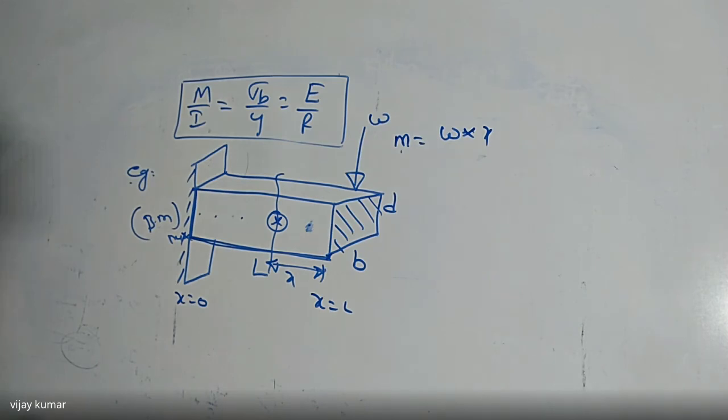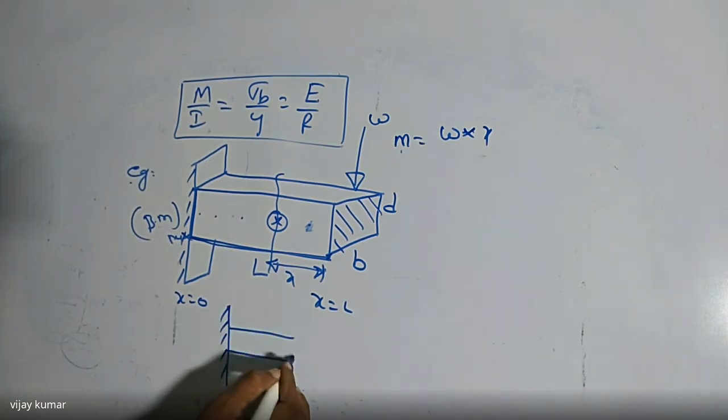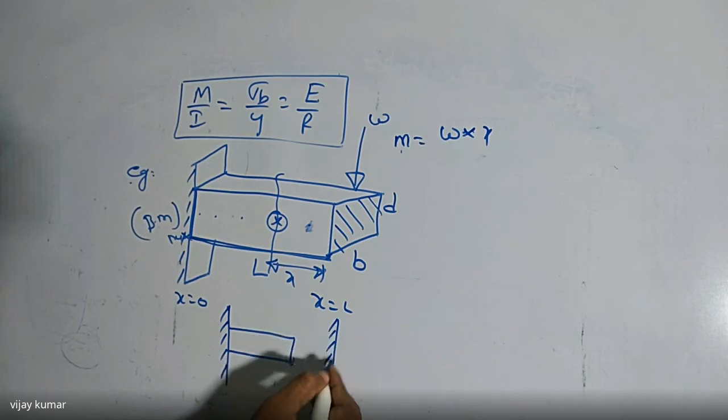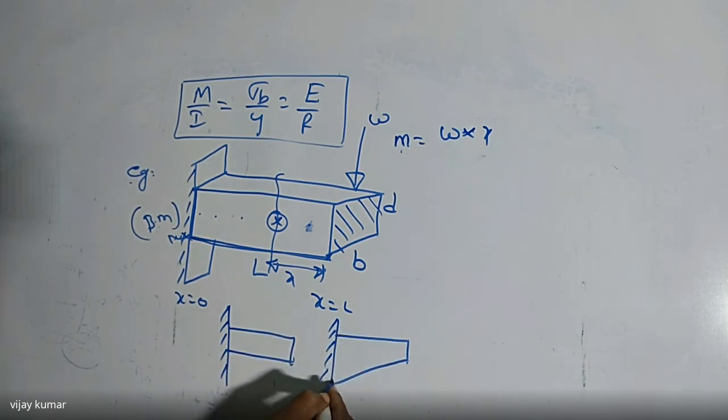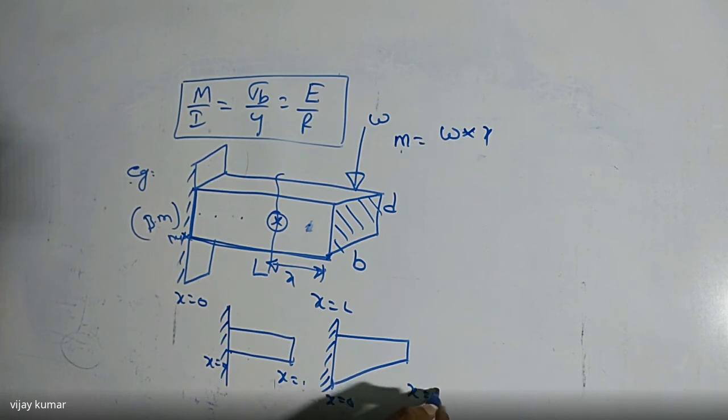So for example, this is one beam, which is like this, and this is another beam, which is like this. In which case is the beam stronger? If you observe, this is x equal to 0 here, x equal to L here, x equal to 0 here, x equal to L here.